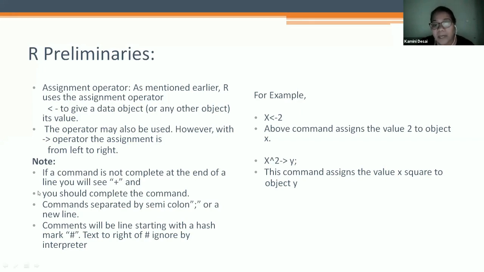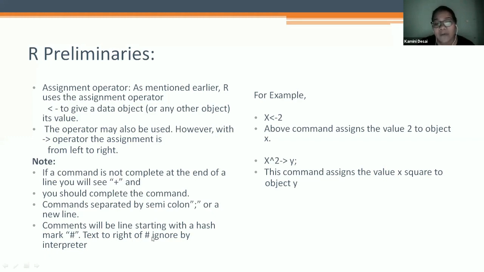Commands are separated by a semicolon. If you give some command, x operated, you have to give a semicolon. So this command assigns x^2 to object y, or you can give another command here. Comments are lines starting with the hash mark.